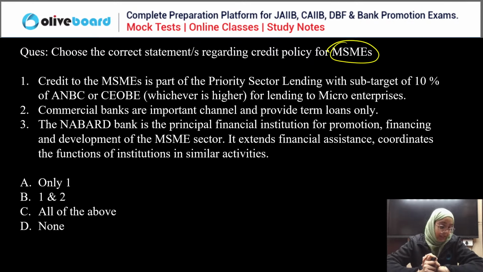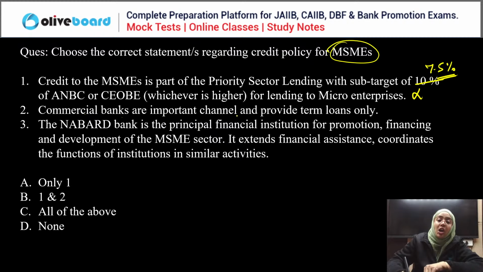Okay, Junaid is saying D, Anu is saying C, Benhad is saying D, Kiran is saying D. Everyone else, please answer this question. Okay. So, credit to micro, small, and medium enterprises is a part of priority sector lending with a sub target of 10% of ANBC or COB, whichever is higher. No, it is actually 7.5% of ANBC or COB, whichever is higher.